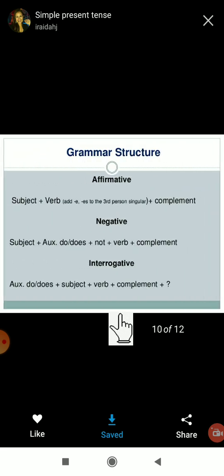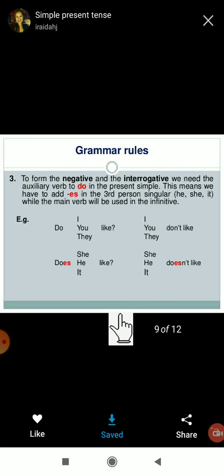How to prepare the interrogative and negative sentence is not necessary, but just for information you have to learn. When we are making the question, what do we have to use? Yes, do. Do is the auxiliary verb we use in the present tense. And when it is interrogative, if we want to ask a question, that time we have to use it first.